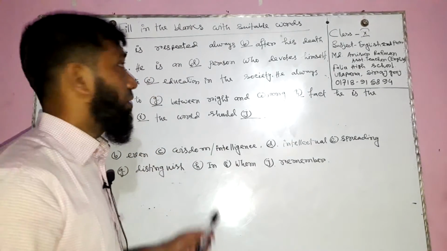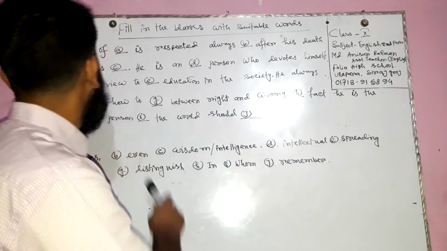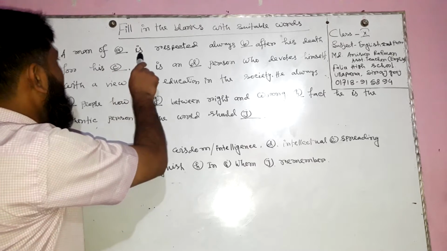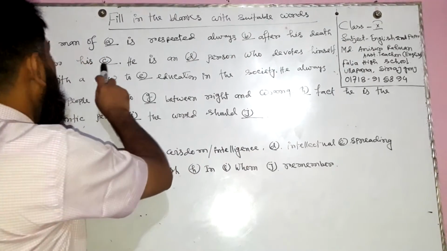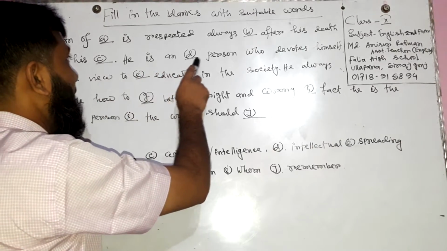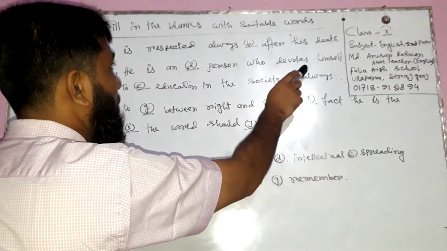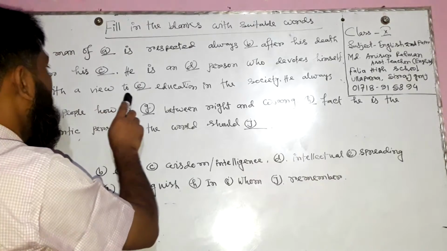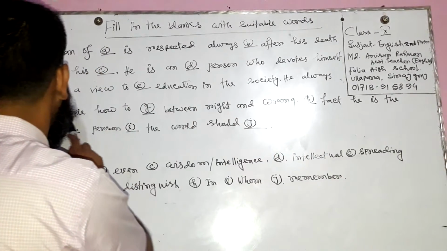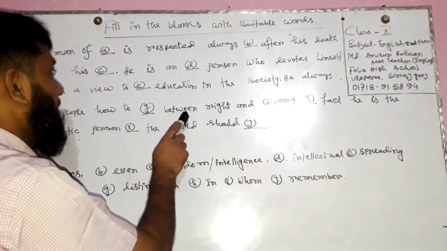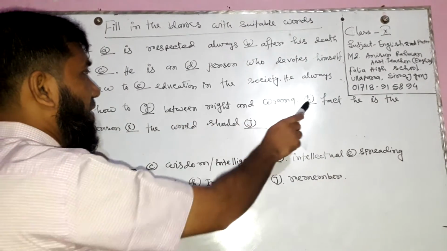Firstly, I would like to read the passage on the board. A man of dash is respected always dash after his death for his dash. He is an dash person who devotes himself with a view to dash education in the society. He always dash people how to dash between right and wrong.